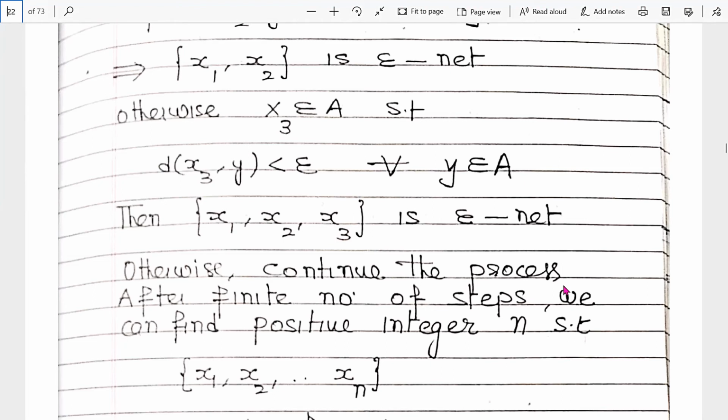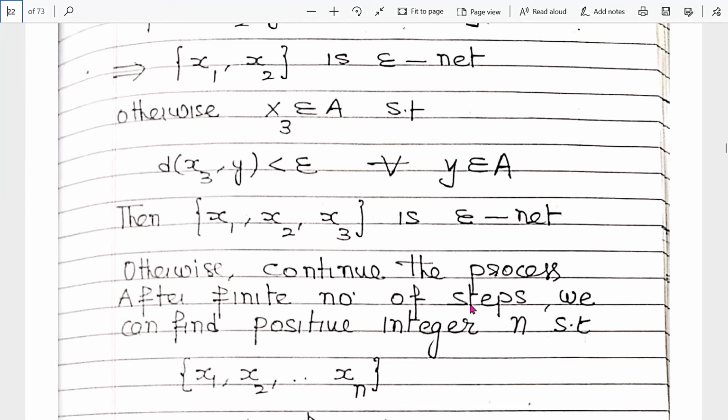Then A is contained in the x1 ball and x2 ball. If it is not contained in the first and second ball, then we choose a third ball. If again it is not contained in the third ball, we choose a fourth ball, then a fifth ball, and continue the process.